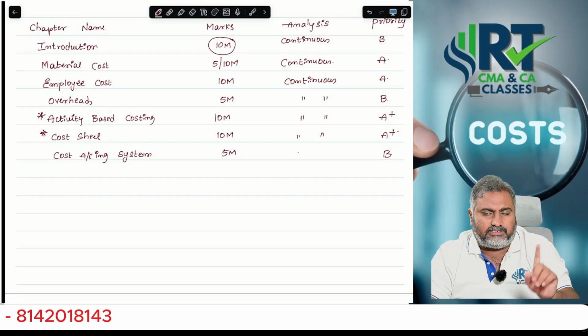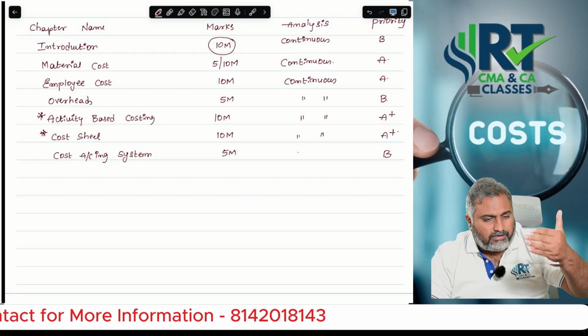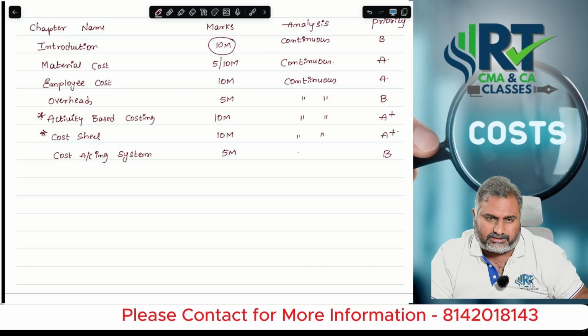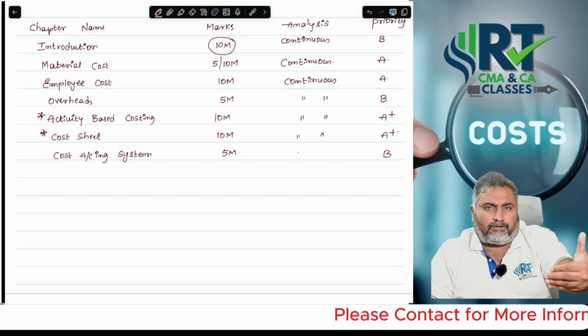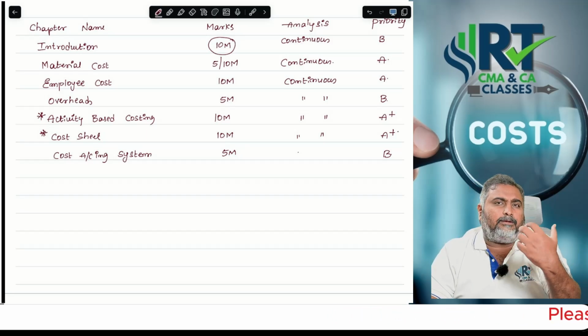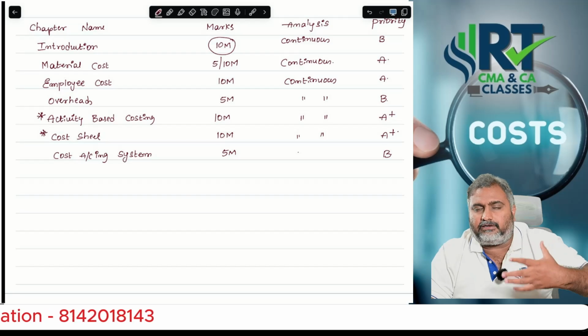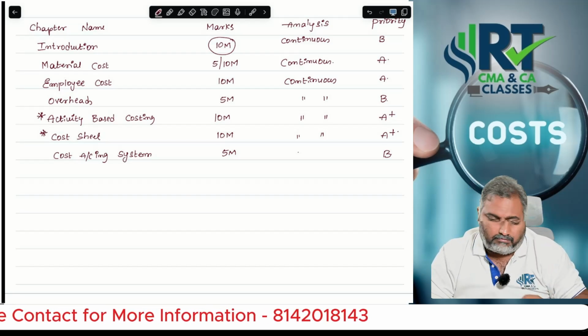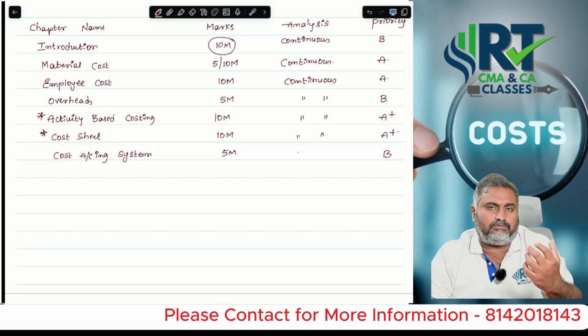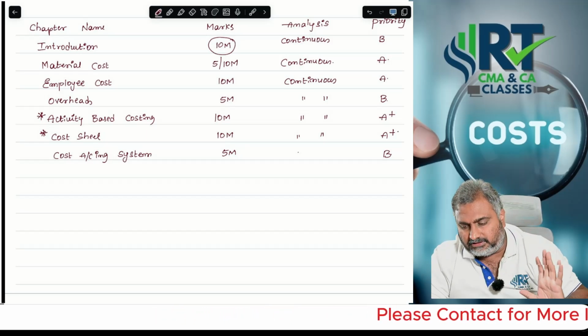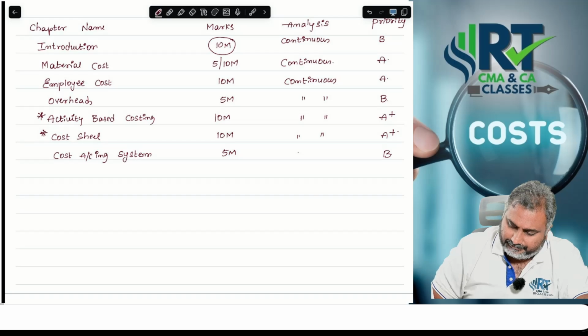First priority is the reconciliation statement. They will ask you to find out the profit as per costing records. They will ask you what the profit is under financial accounts. Finally, prepare the reconciliation statement. Very interesting and very comfortable topic. Majority of CA students will love this particular concept, reconciliation statement. Okay, sir.